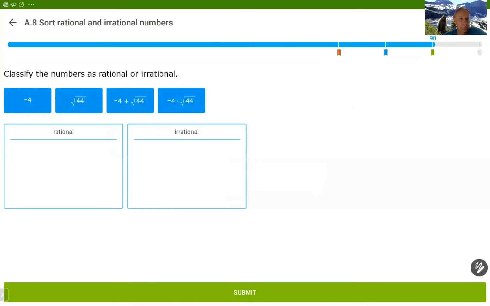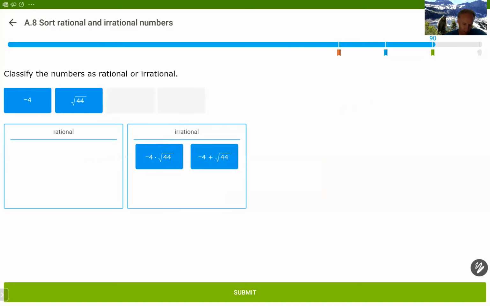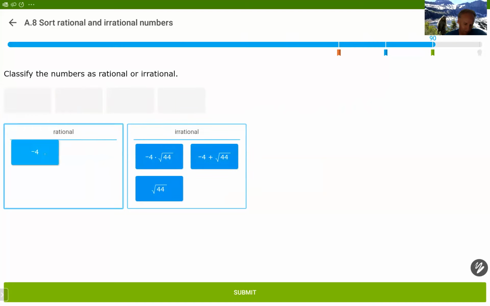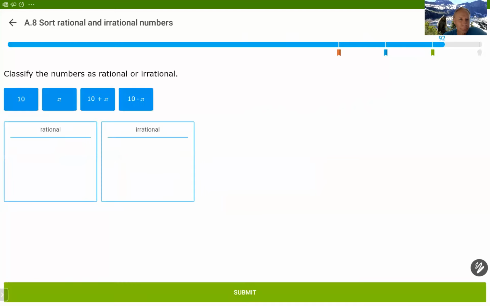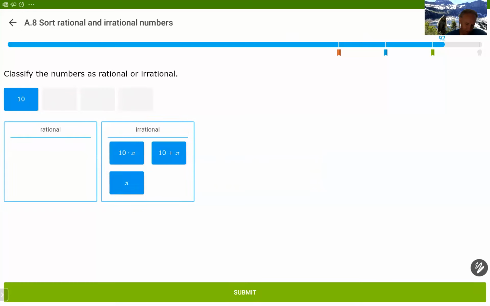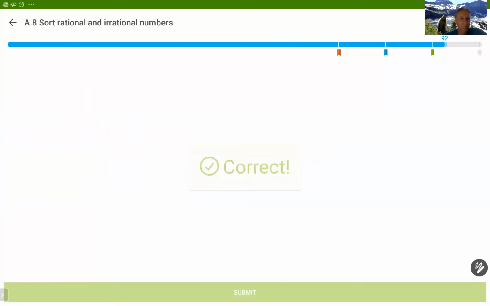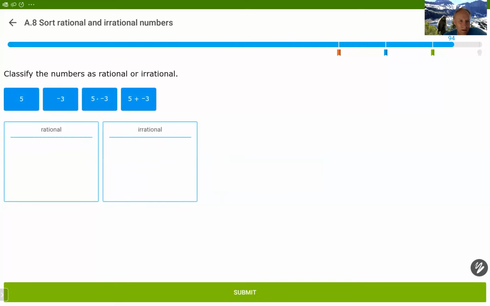Almost done. Square root of 44. 44 is not a perfect square. Negative 4 is rational. Pi is irrational, 10 plus pi is irrational, and pi is irrational. All of these, of course,